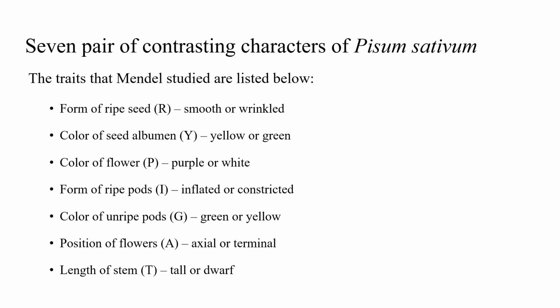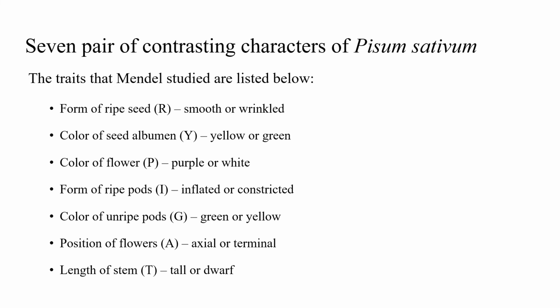Color of unripe pods, green or yellow. Position of flowers, axial or terminal. And the last character was length of the stem, tall or dwarf. You can see several alphabets given in capital letters in brackets. For example, for color of flower, P is given in capital letters in brackets, which denotes that the purple flower color is the dominant character in the plant.